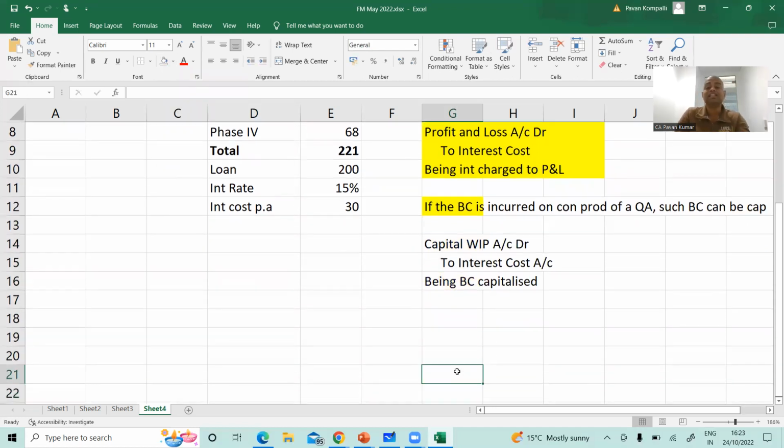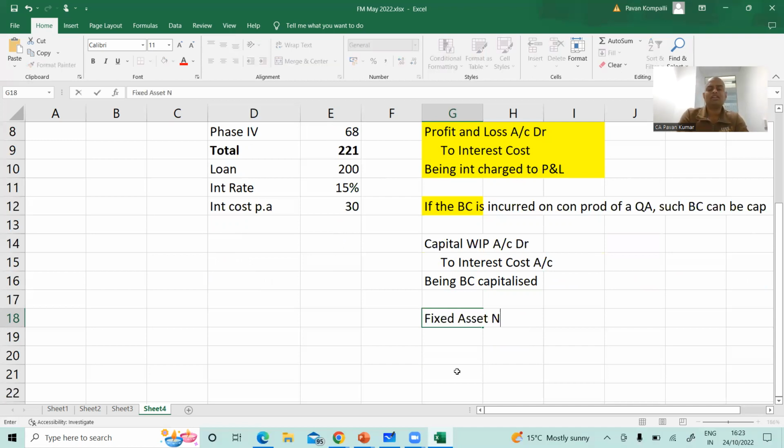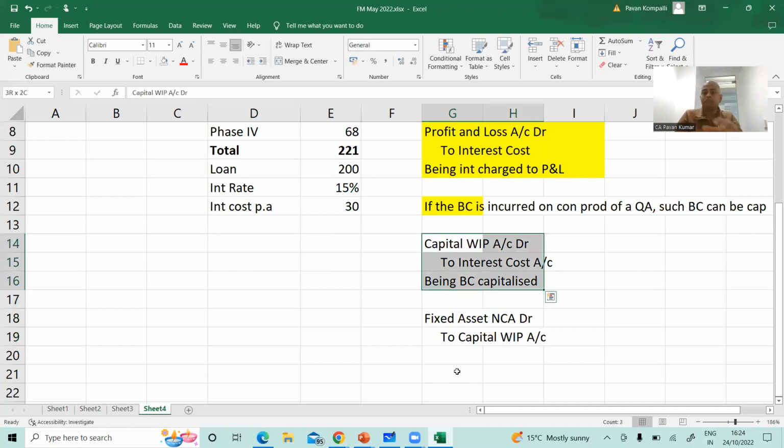Once construction is complete, you debit the fixed asset or non-current asset account, whether it is a factory, building or plant, and credit capital work in progress. So whatever interest you capitalized as part of capital work in progress will be reversed while creating the fixed asset.